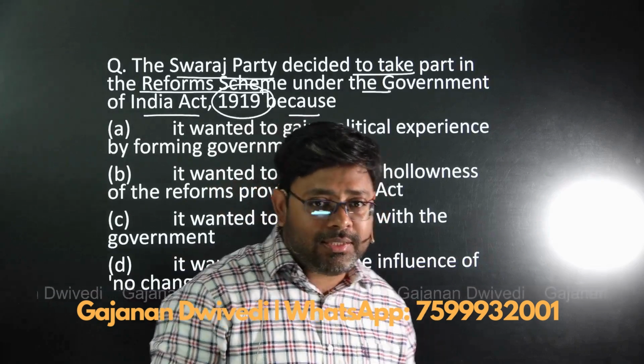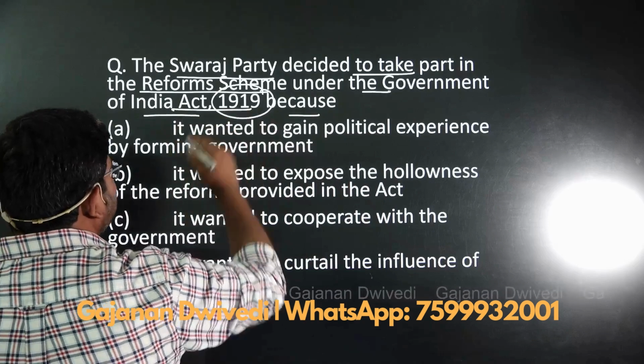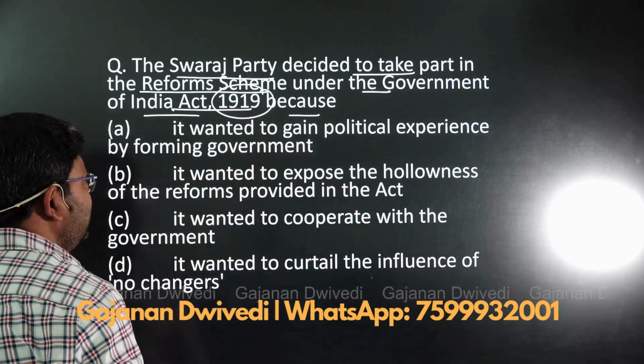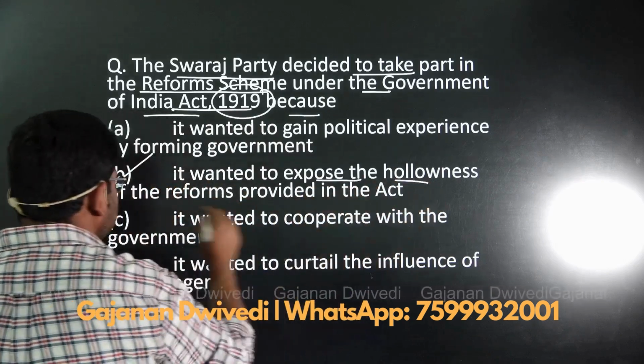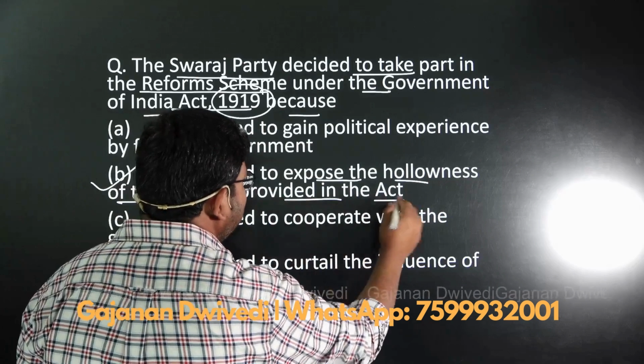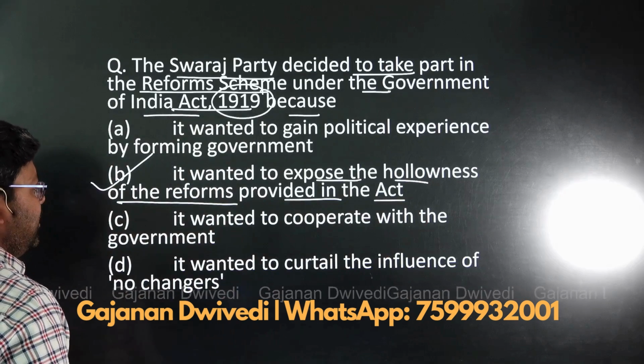They took part in this reform process because they wanted to expose the hollowness of the reforms provided by the British. B would be the answer.